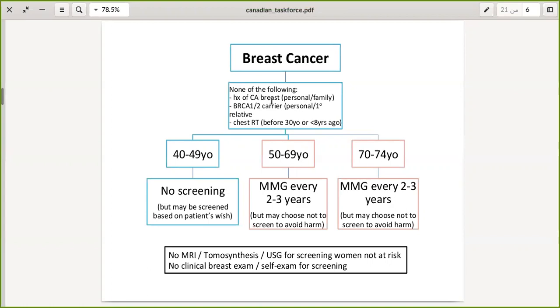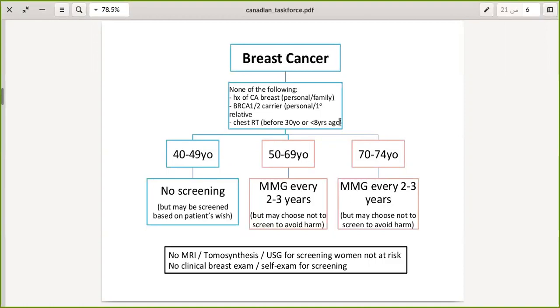If the patient doesn't have any breast cancer history or in her family, and if the patient does not carry a BRCA1 or BRCA2 gene, and the patient has no history of radiotherapy before she turned 30 years, or less than 80 years before her presentation to the clinic, you would follow this scheme.